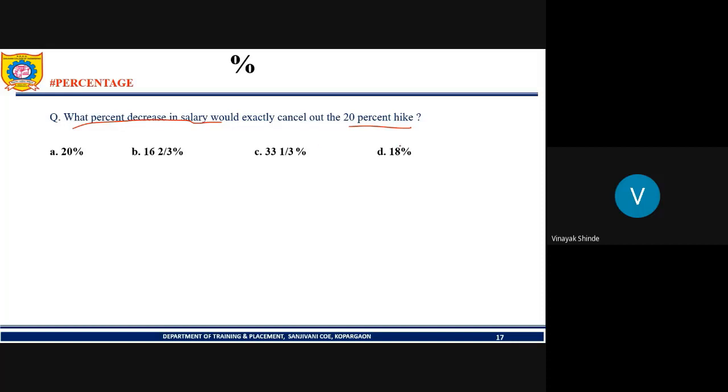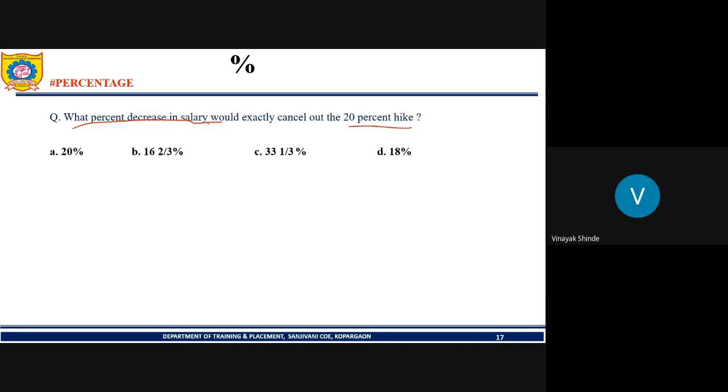So we have the scenario in which the person's salary increases by 20%. But suddenly the company decides to reduce the salary, because the company was not able to cope with its financial needs. So the company decided to reduce the salary to the previous amount. So what should be the percentage decrease in the salary?